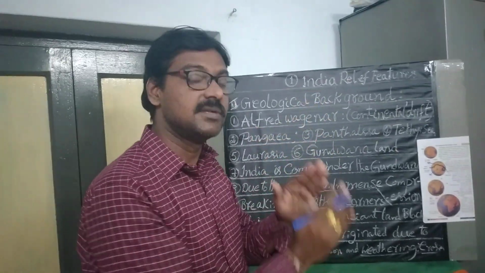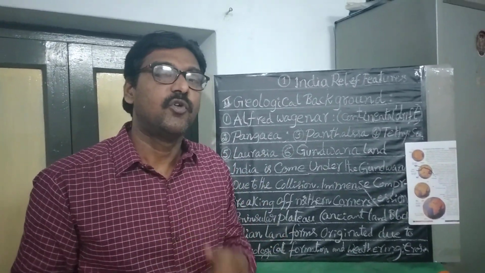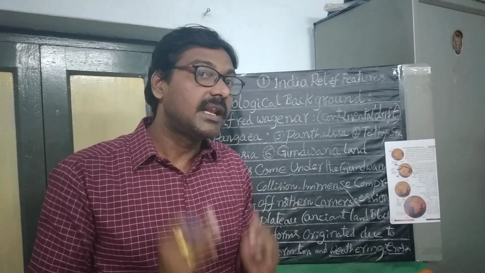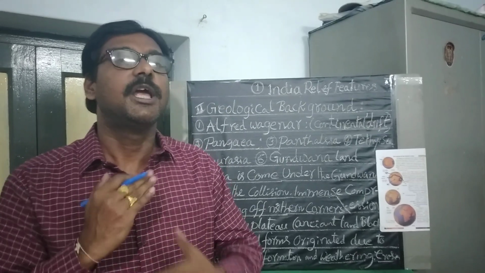Due to that process, the mountains continuously evolved with the folding process over millions of years, finally creating the present form of the Himalayas.